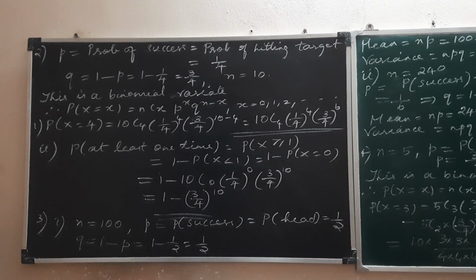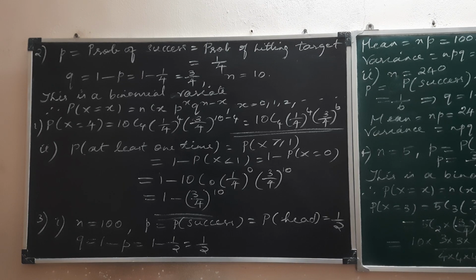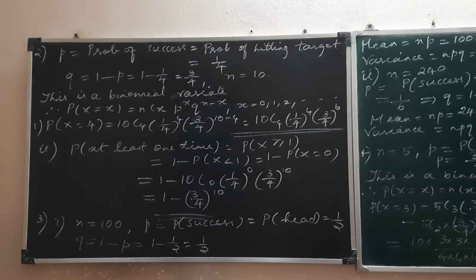So here actually in the question there is no mention of binomial distribution. So how do we justify binomial distribution? We have to write this is a binomial variable. How do we understand? It's not enough that we simply write like that. There is a basis for what we write, isn't it?